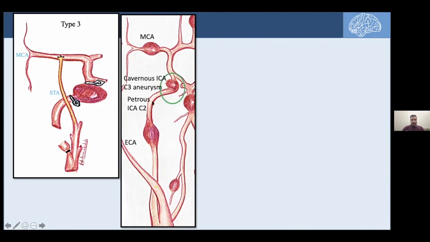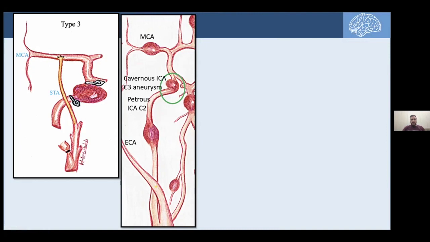As we can see here, here's the C3 aneurysm. We are taking the STA directly and anastomose it with the MCA without using the vein graft. That would be also type 3 bypass. We've mentioned the two earlier options for that specific aneurysm, either type 1, which was the interposition vein graft, or type 2, taking the STA and attach it to the vein graft, or type 3, which is a direct STA to MCA bypass without using a vein graft.